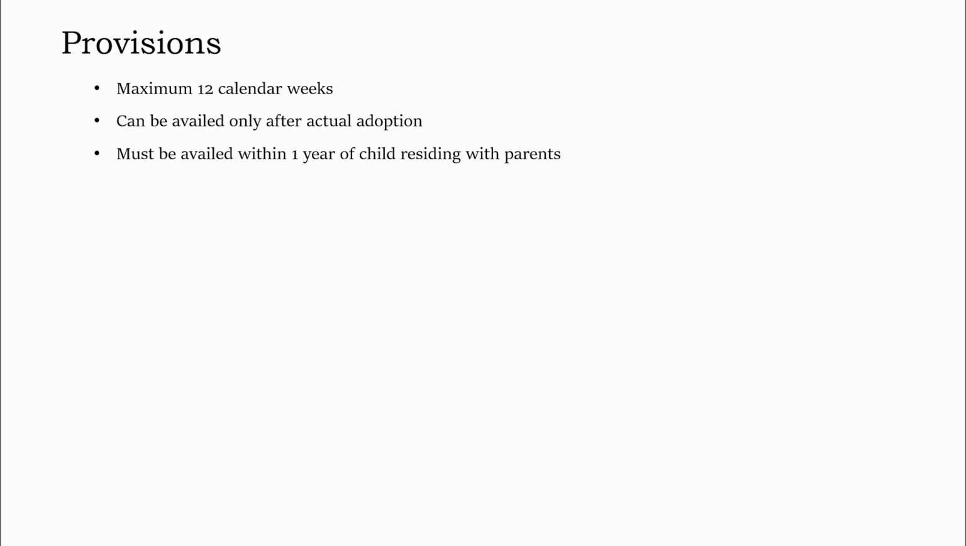Adoption leave must be availed within 1 year of the child residing with the parents. Suppose you adopted the child in Jan 2024 and you are applying for the adoption leave after Jan 2025, then you will not be eligible for these leaves. These must be availed or applied within 1 year of the adoption of the child, or I can say when the child is residing with you or with the parents.